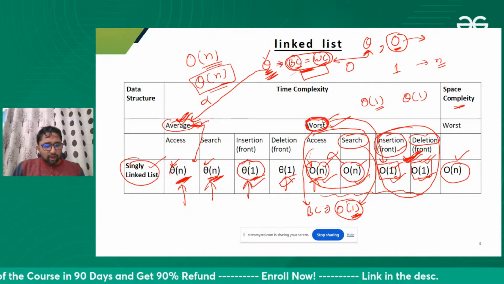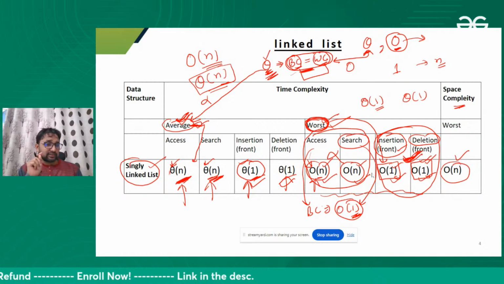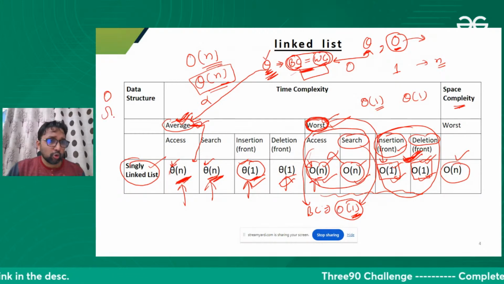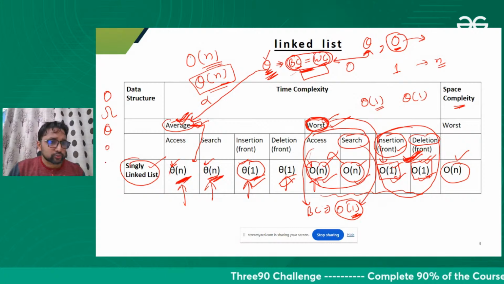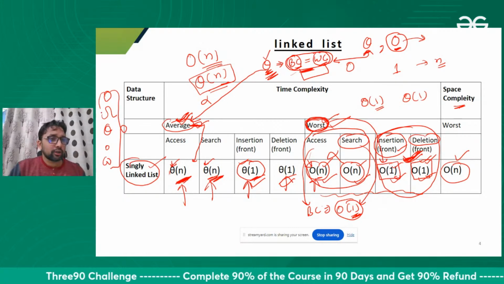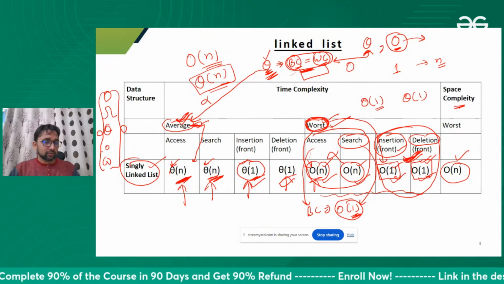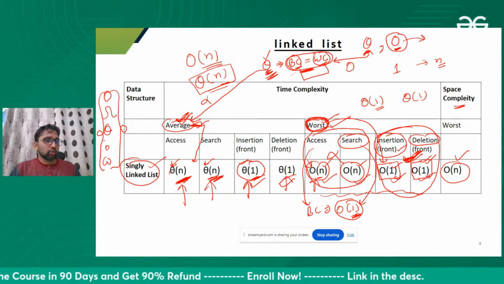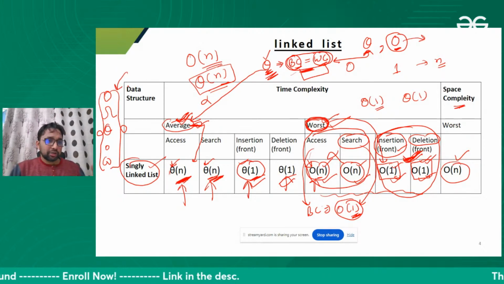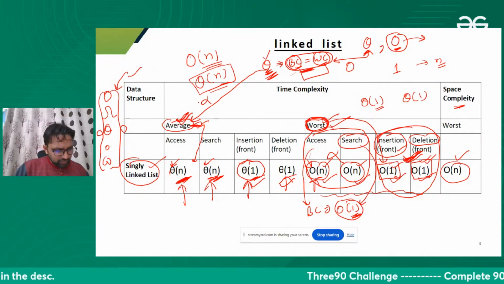Still, if you have confusion in asymptotic notations, like big O notation, big omega, theta, small omega, then you can find my lecture on our GeeksforGeeks channel. That will be a little bit older. You can check it out. I can give you a guarantee that there will be no doubt in asymptotic notation. I'm giving you a guarantee. Okay, let's move to the linked list right now.